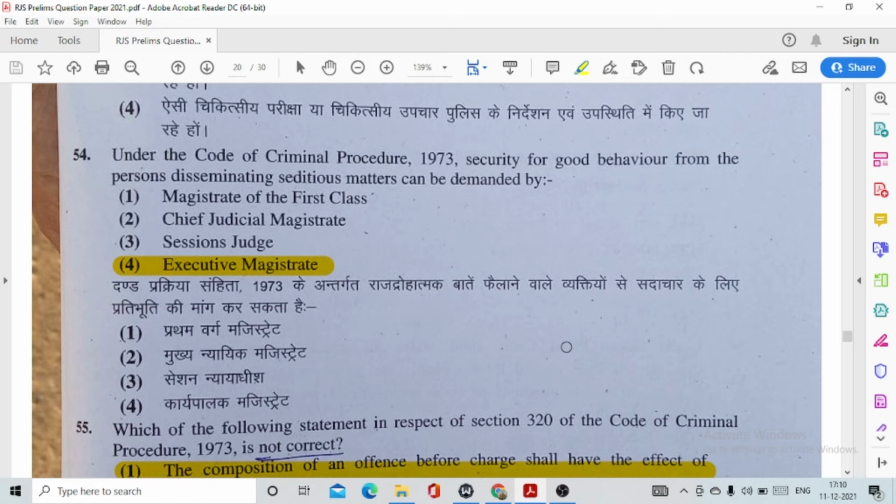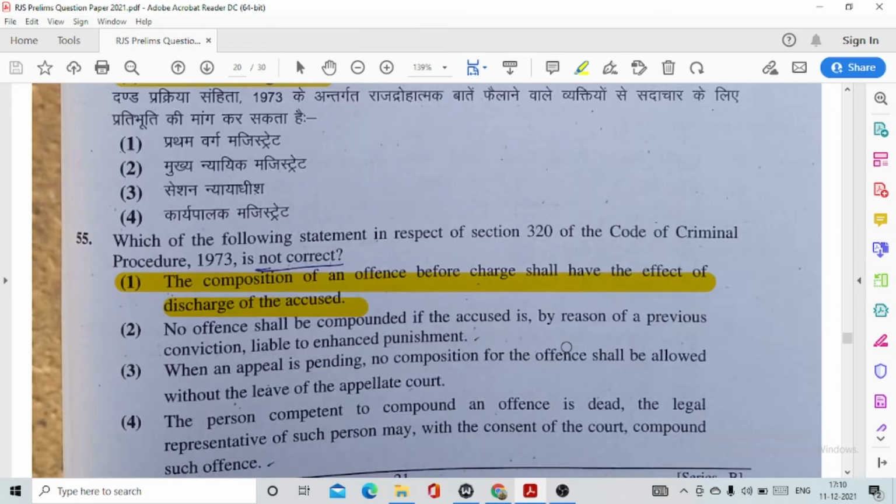Question number 54. Under the CRPC, security for good behavior from the persons disseminating seditious matter can be demanded by this option number 4, executive magistrate. 55. Which of the following statement in respect of section 320 of the CRPC is not correct? This option number 1.